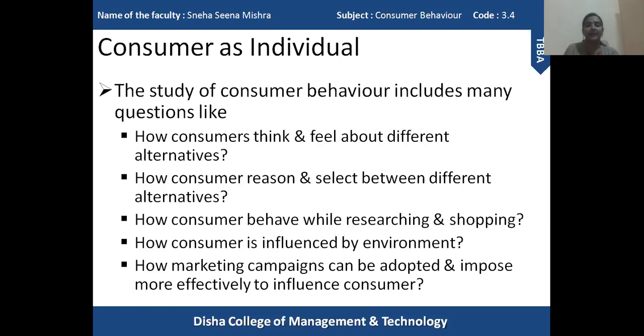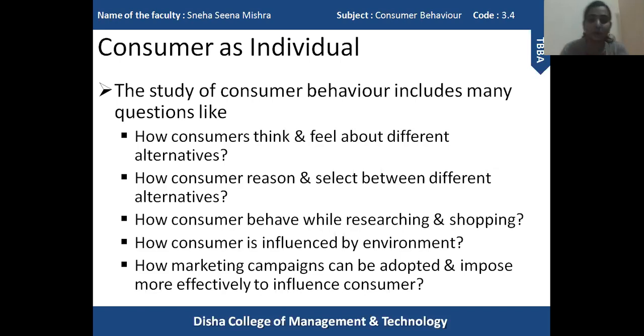So these are the questions that lead to a particular kind of behavior of a consumer. What are the things that influence our behavior while we are collecting information, or even while shopping? Do we make a decision instantly, or do we think about a particular product, about a particular brand, and then make a decision?